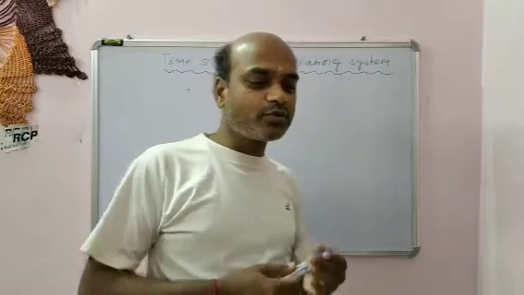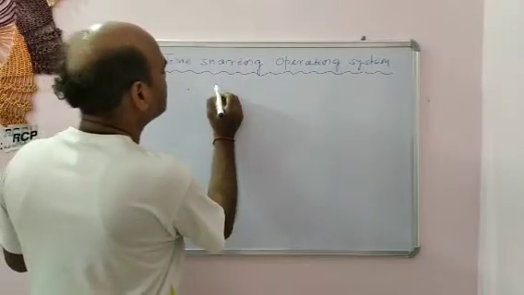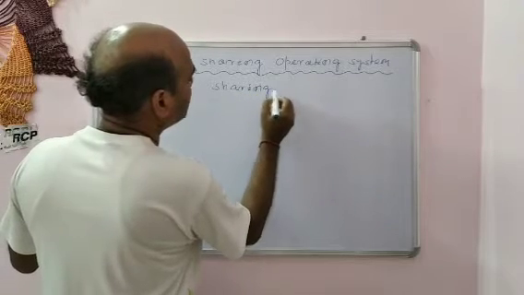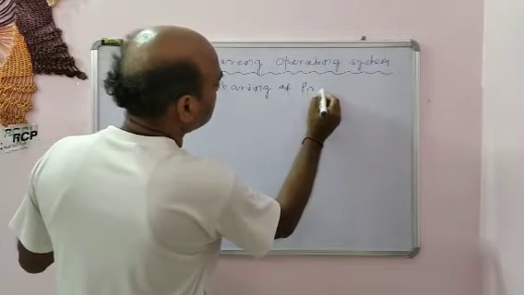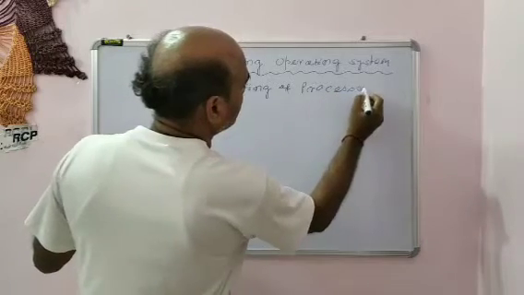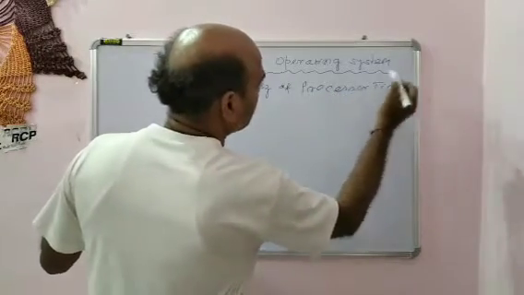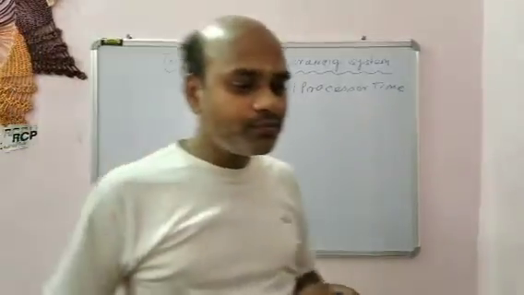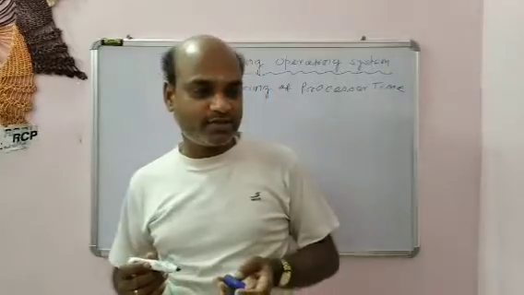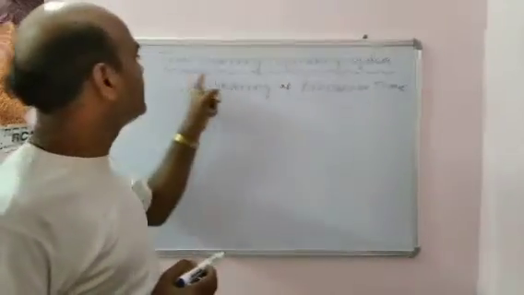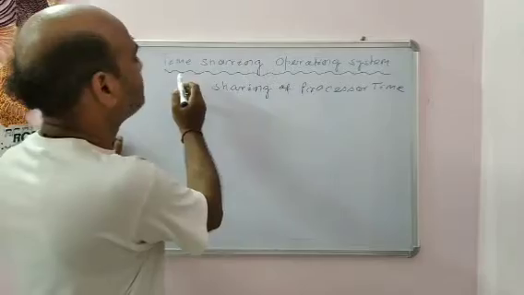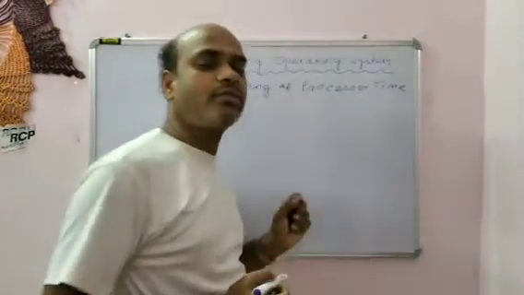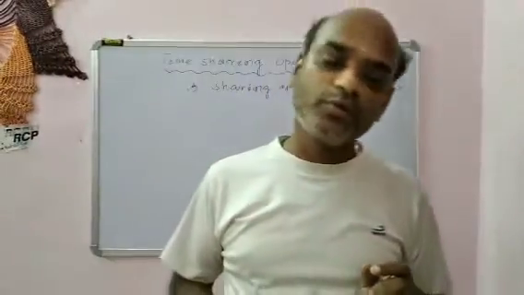So this is sharing of processor time among multiple processors. Okay, so this is the time sharing operating system. Processor time will be divided among multiple processors.